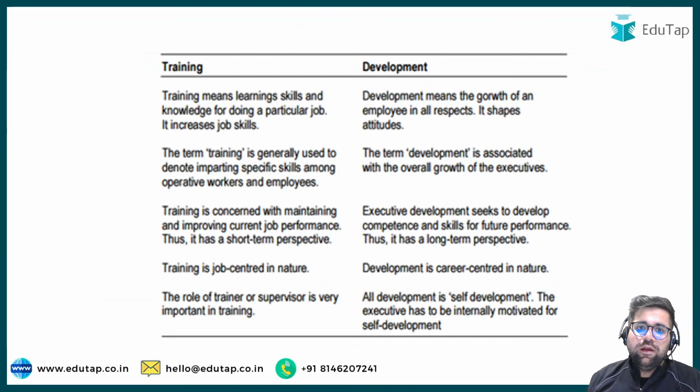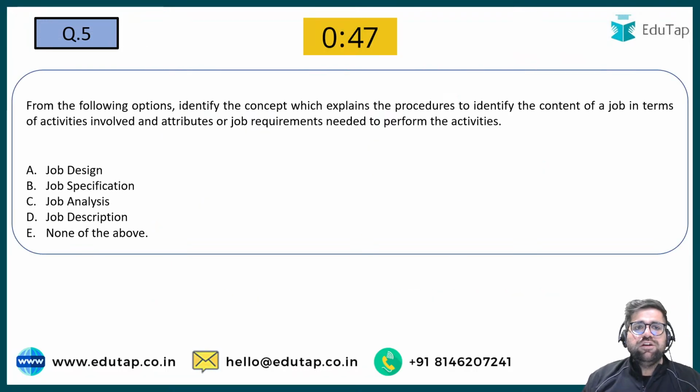Cool. Moving forward to another question, which is question number 5. Question number 5 says, from the following options, identify the concept which explains the procedure to identify the content of the job in terms of activities involved and attributes or job requirements needed to perform the activities.